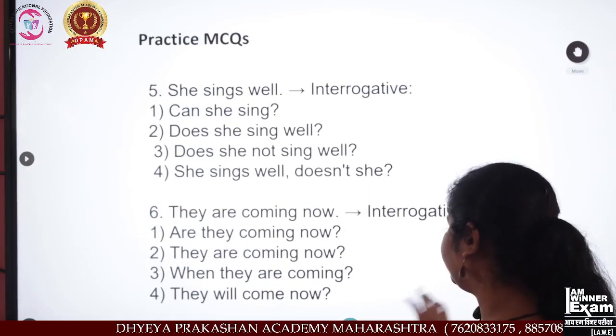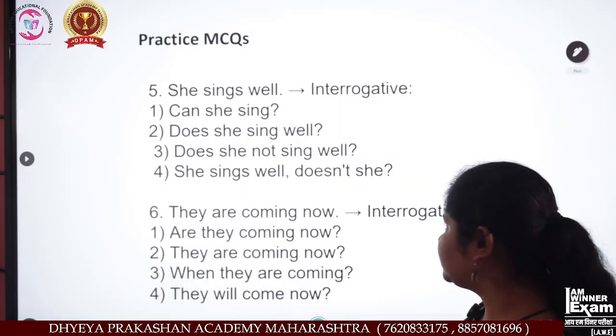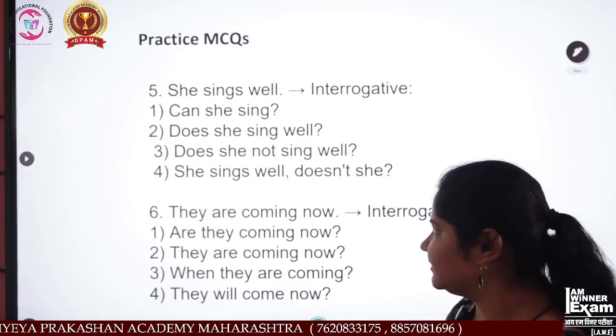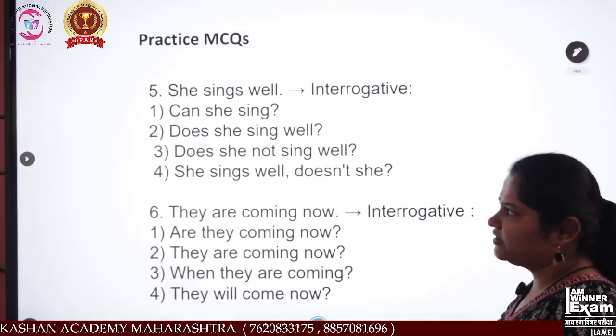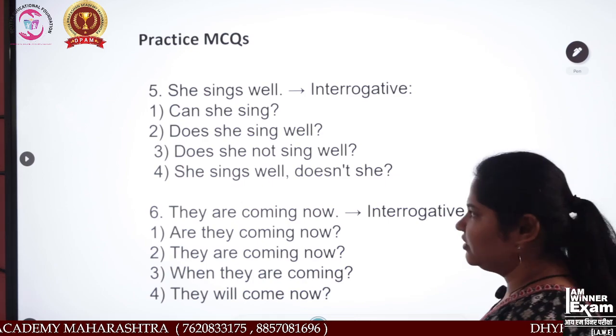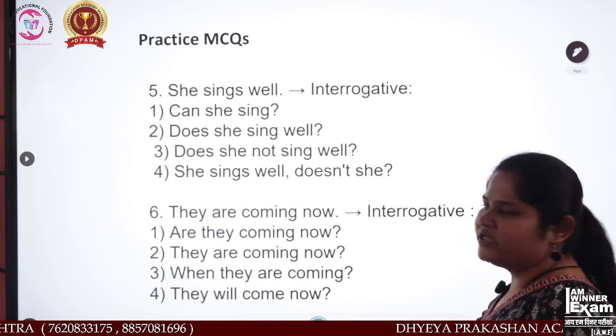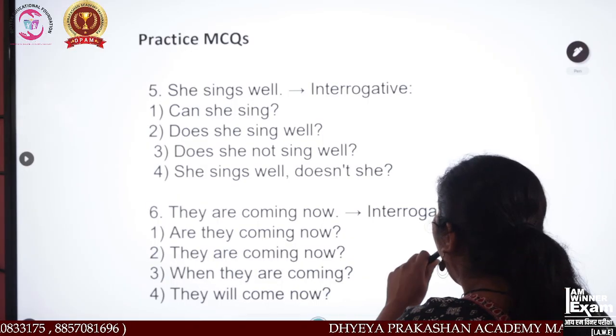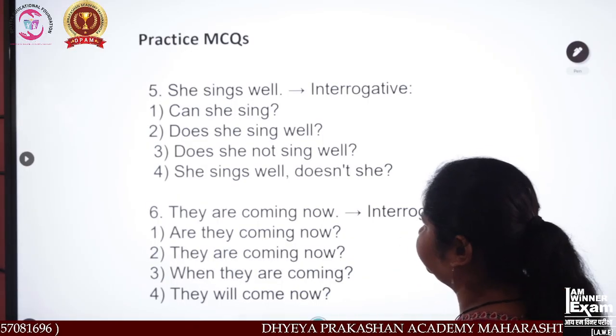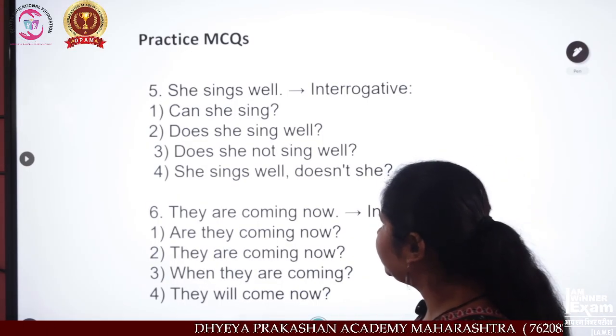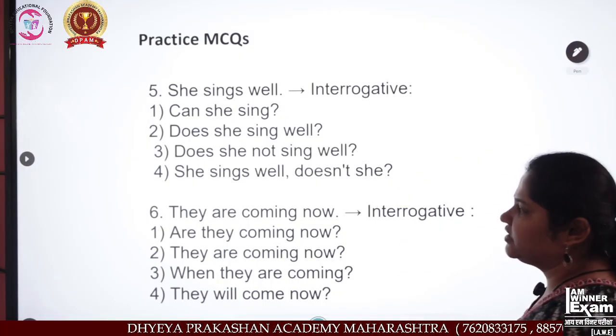Now again, the fifth question is what? She sings well is the sentence. Can she sing? Does she sing well? Does she not sing well? She sings well, doesn't she? Now see, she sings well is interrogative.